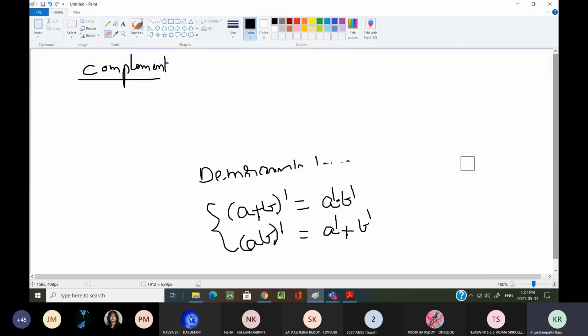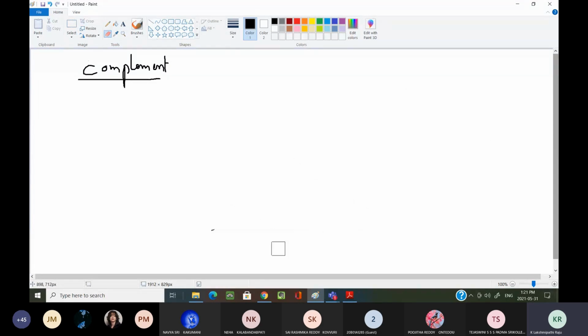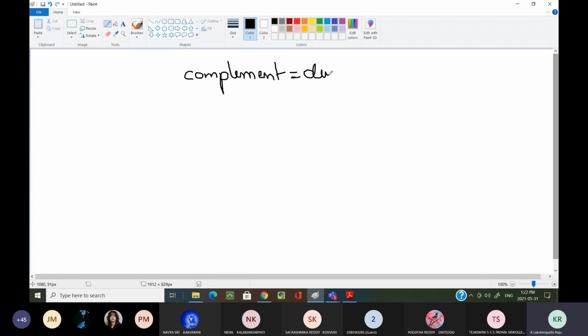And how can we derive that complement? By using De Morgan's law, we can derive the complement of a given function. Now I want to tell you one point here. Is there any relation between the complement as well as the dual we have discussed earlier? If there is a relation, what is it, and how can we find it? What is the relation between the complement of a function and the dual of the function?